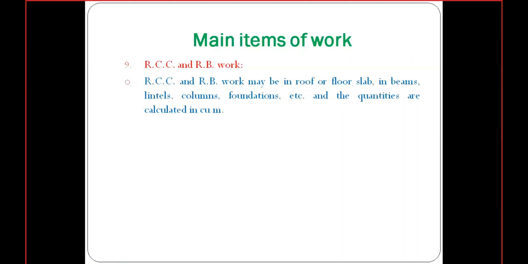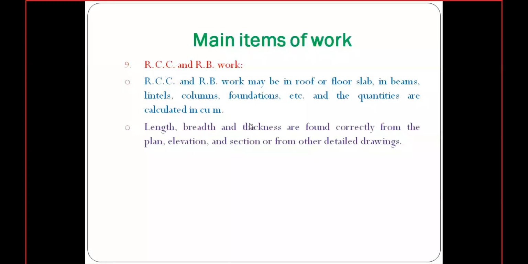Every such portion of a structure will be cast with RCC or RB, so for every portion we need to calculate the quantity. The dimensions, that means length, width or thickness, will be taken accurately from the drawings of plans, elevations, and sections. Using every detail of the drawing, we need to consider the dimensions of this RCC or RB.